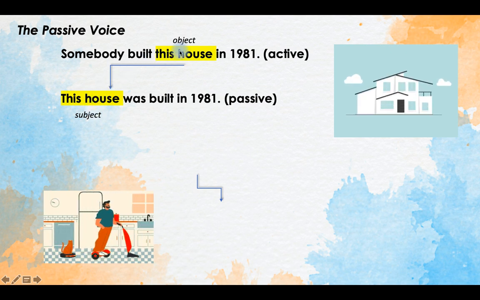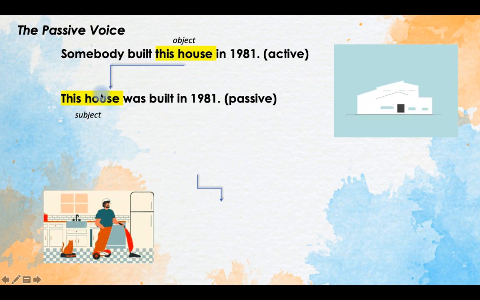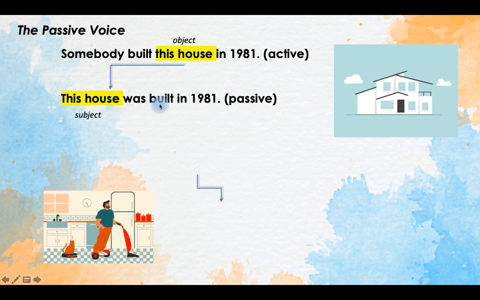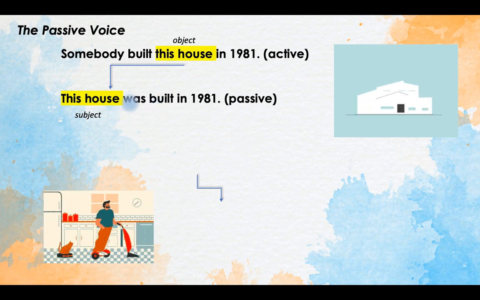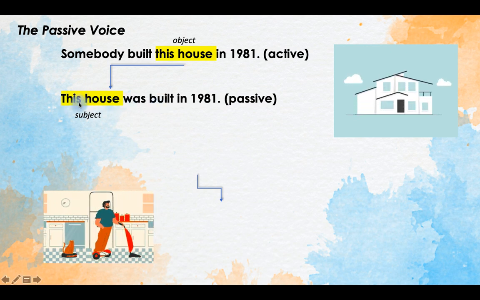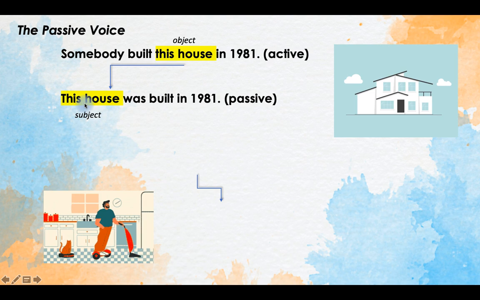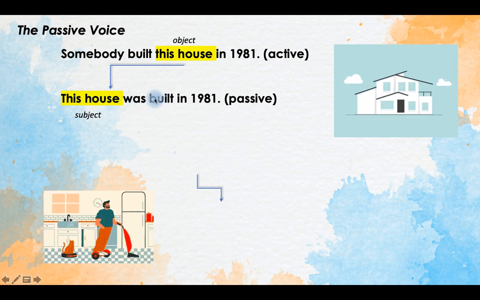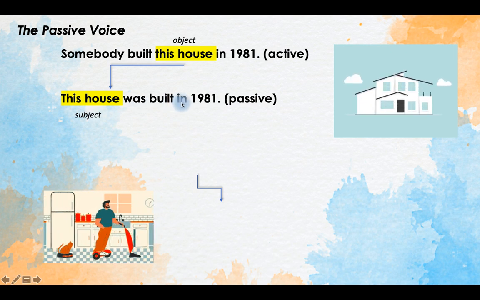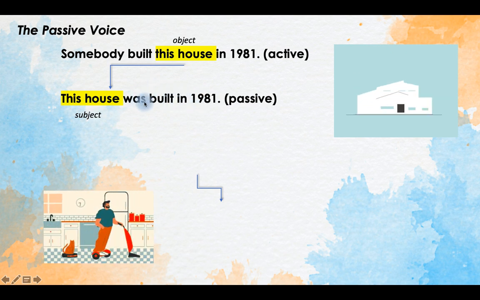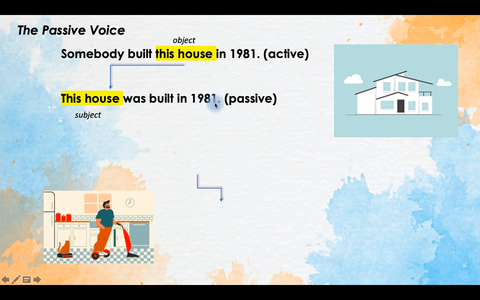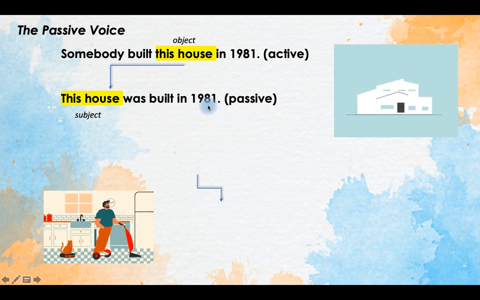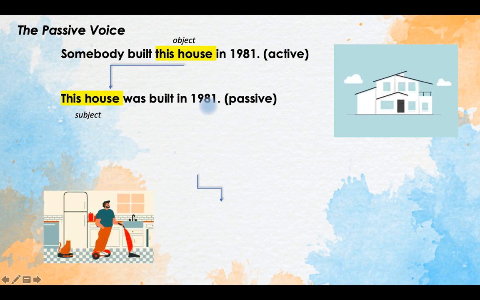It was the object in the previous sentence and now it is the subject. In Turkish, you would say something like bu ev 1981 yılında inşa edildi. We don't know who built it, but we know that it was built in 1981. And who did it is not very important for us.